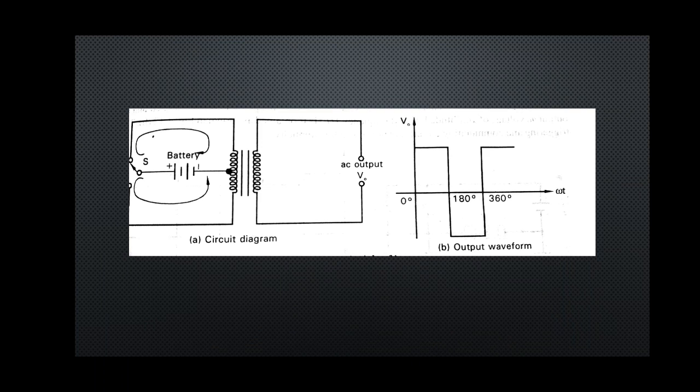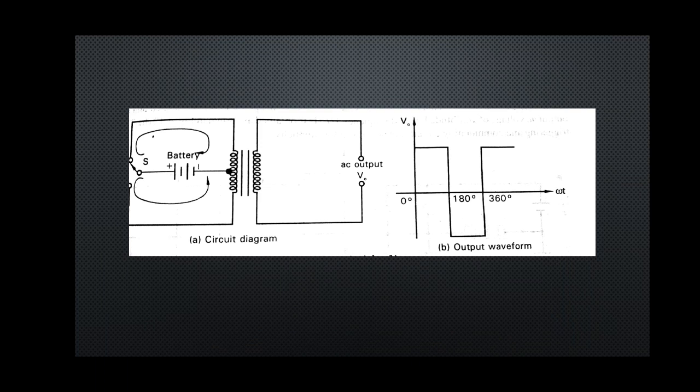The frequency of the alternating voltage will depend on how rapidly the switch positions are interchanged. So as shown in the figure, an alternating EMF is induced in the secondary winding which is connected to the load. So transistors and thyristors are used as switching elements.